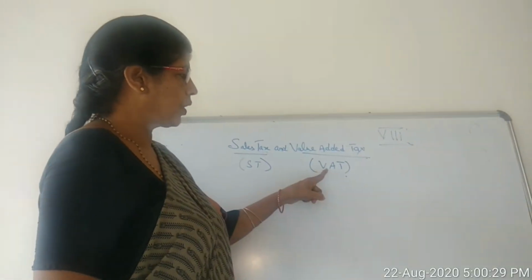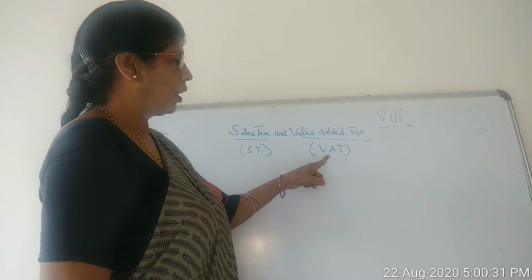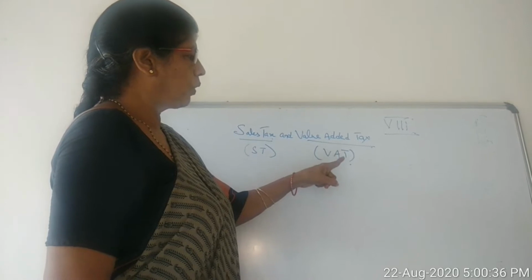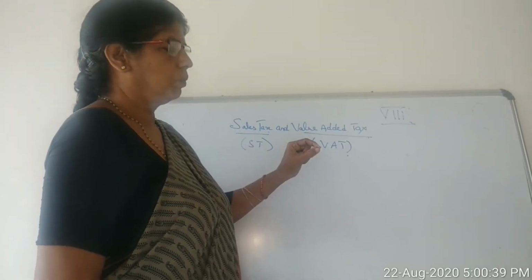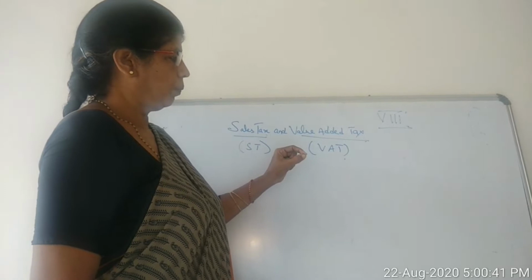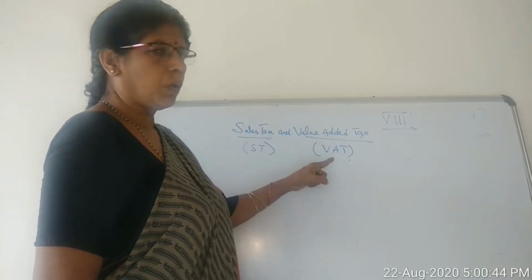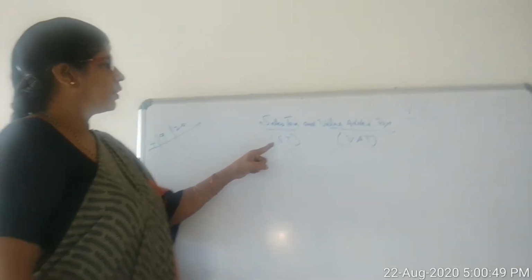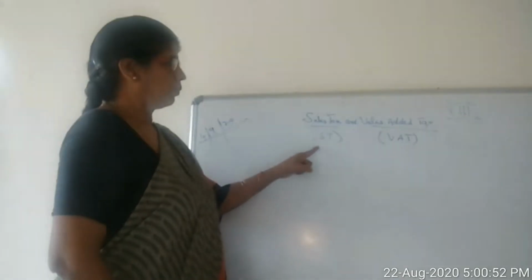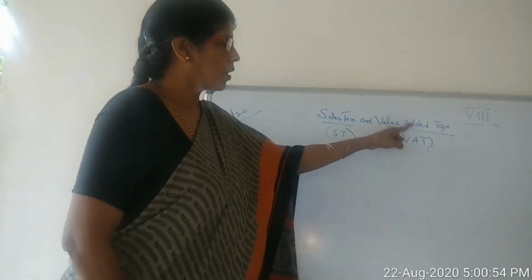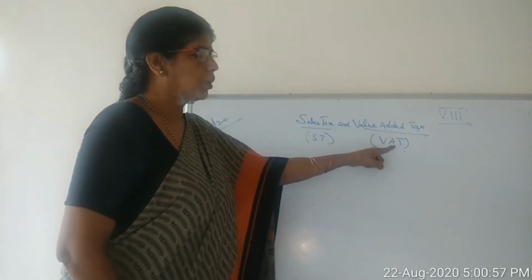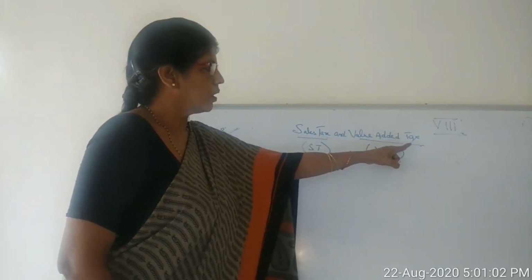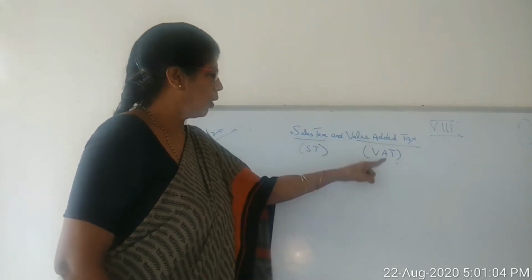And what is VAT, children? Suppose you buy an article for a certain price and the value of the article is 15,000. On that 15,000, they will charge a certain amount known as VAT. Sales tax is the tax charged on an item, and the value added tax is the tax charged on the bill amount.